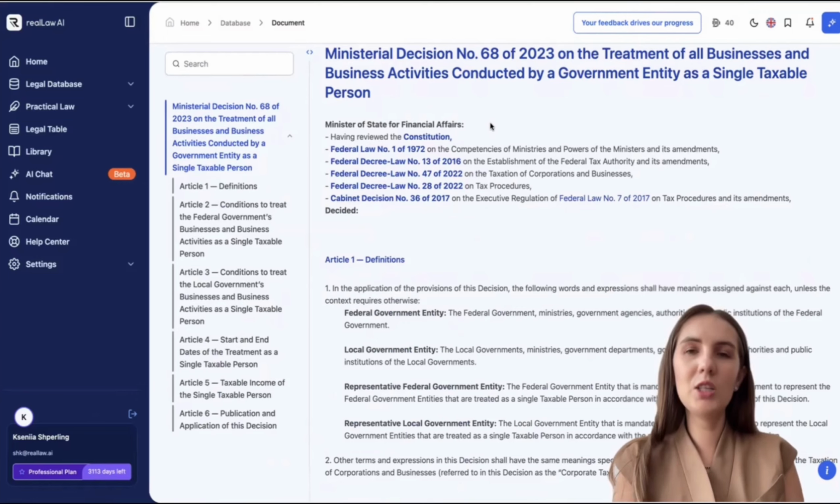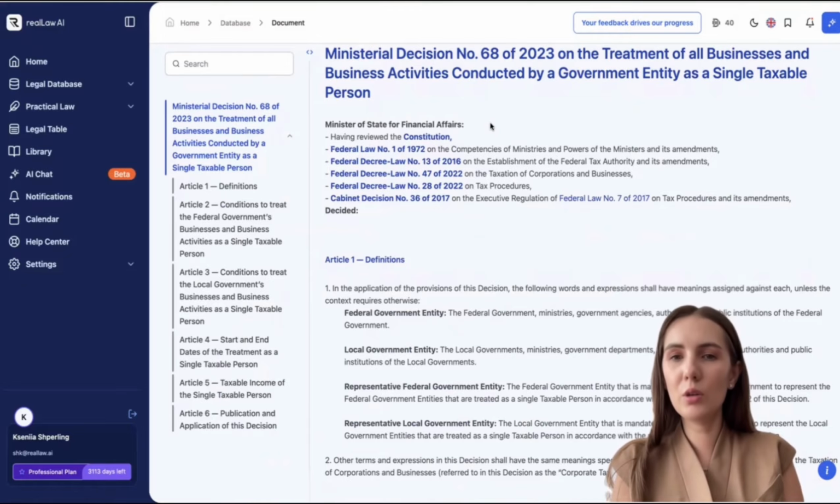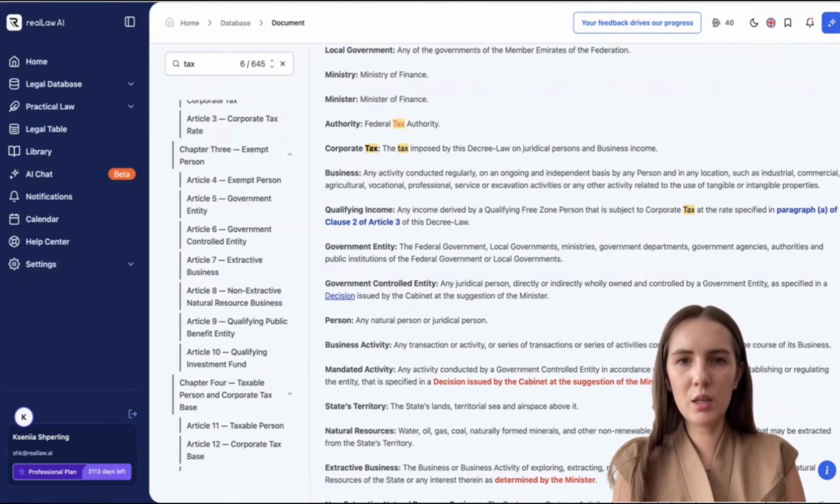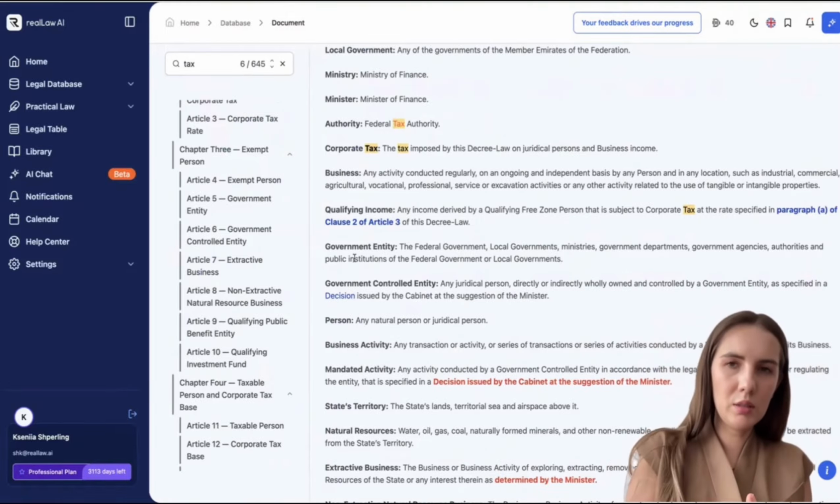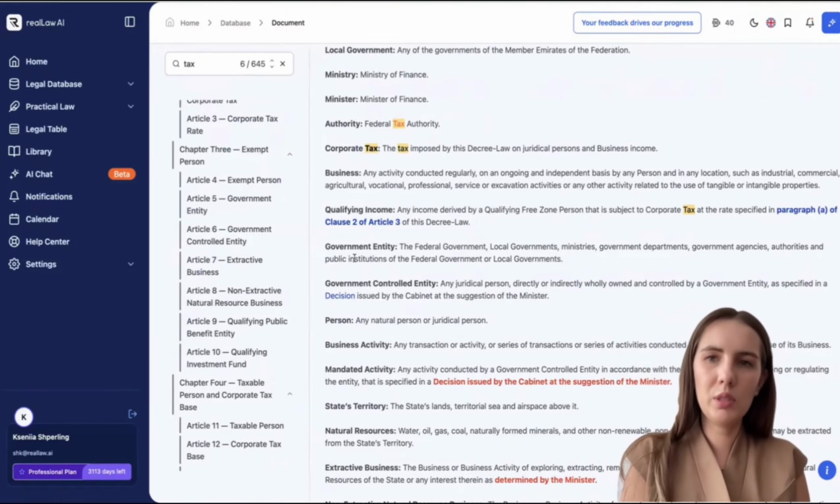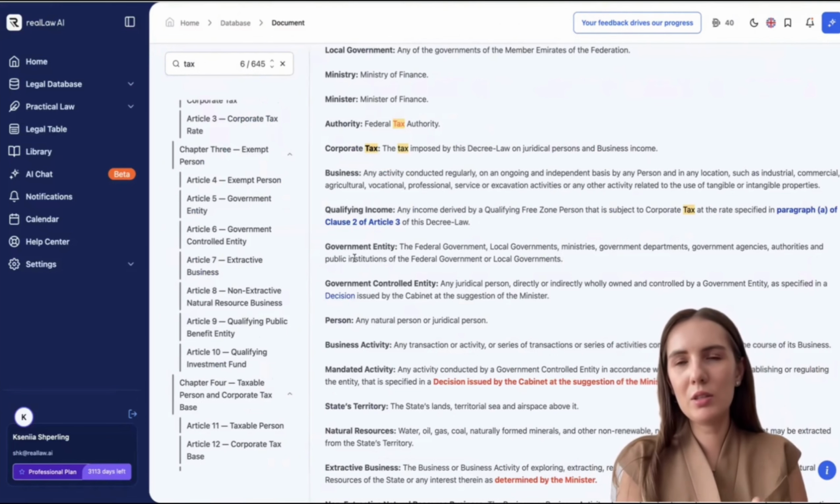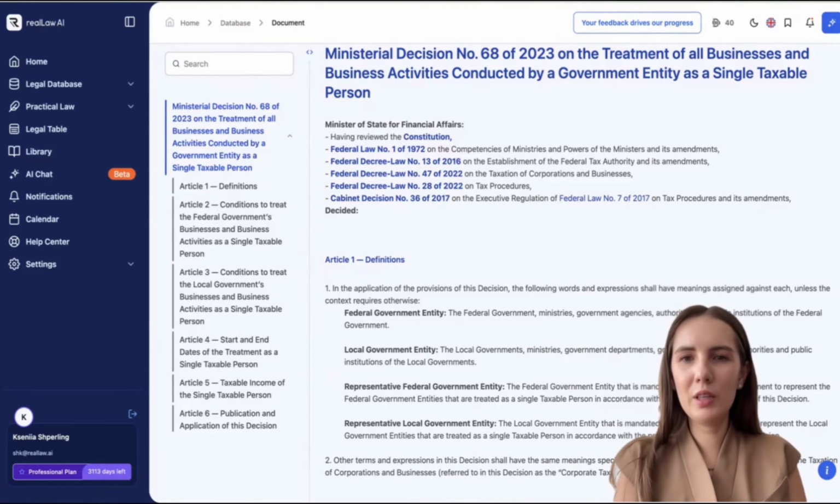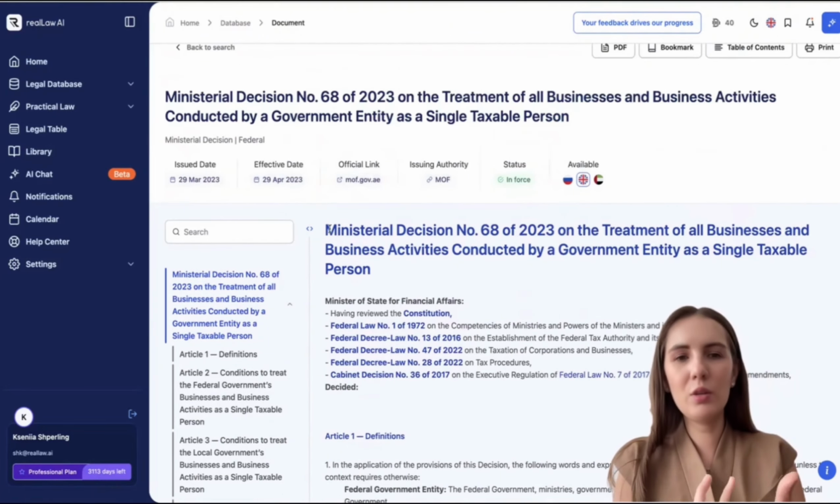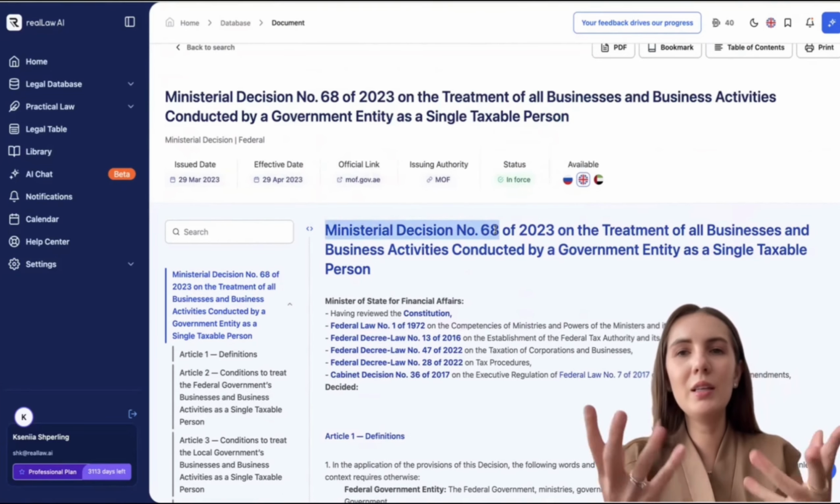like this decision. It often happens that those who draft the law don't refer to a specific document, but for instance, as in our previous example, the law simply states that there are these government-controlled entities, right, which are mentioned in some decision. What decision is it? What's its number? What's its name? It's just not clear. And so without our service, you could be searching for it for hours or maybe even days. By clicking on a specific link, we reach a very specific ministerial decision number 68, study it, and make